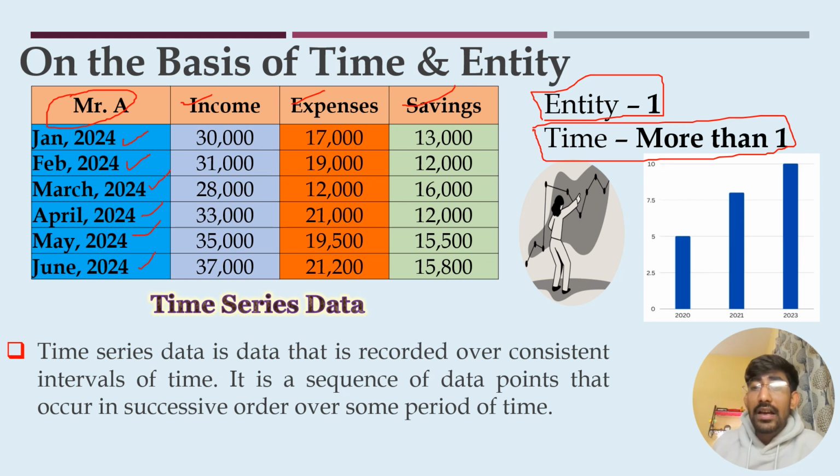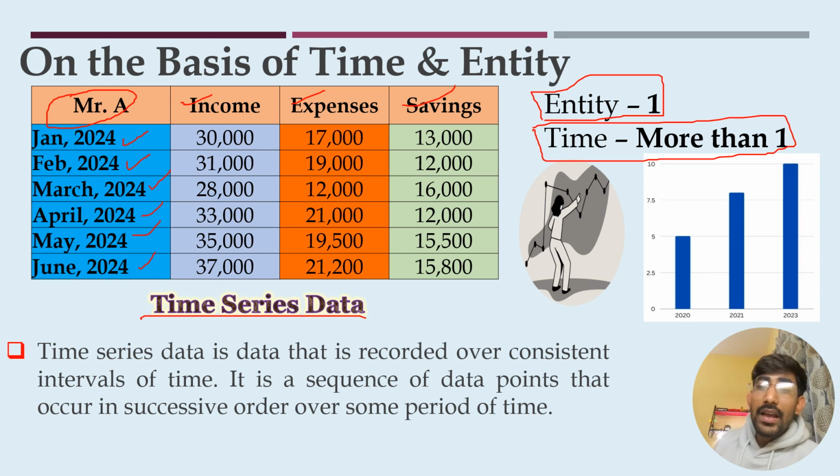The basic concept is that there is one entity and more than one time period. So this type of data is known as time series data.